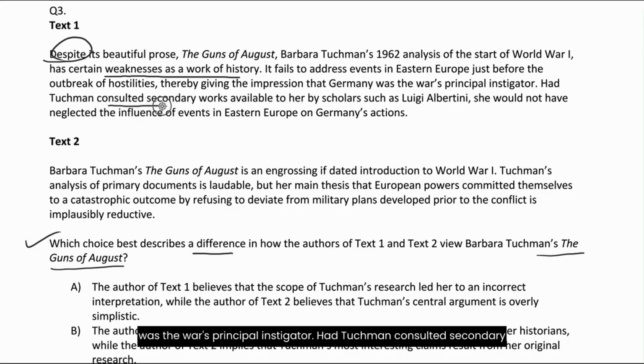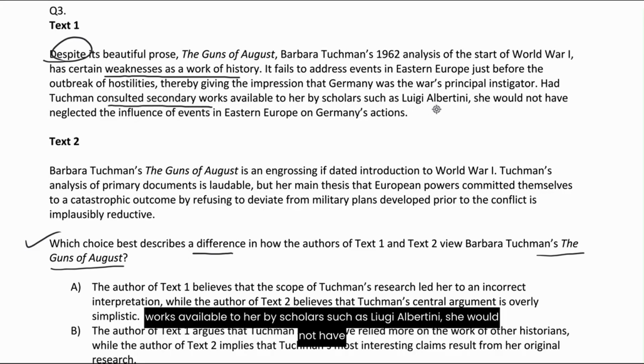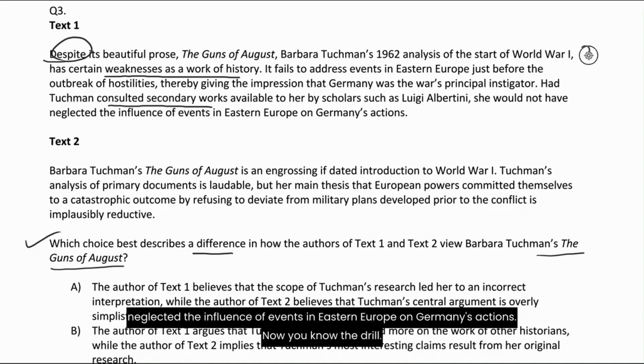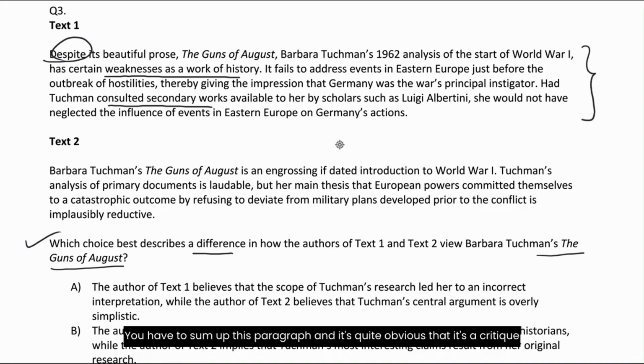Had Tuchman consulted secondary works available to her by scholars such as Luigi Albertini, she would not have neglected the influence of events in Eastern Europe on Germany's actions. Now you know the drill. You have to sum up this paragraph, and it's quite obvious that it's a critique on The Guns of August,